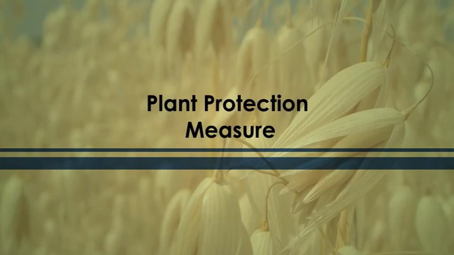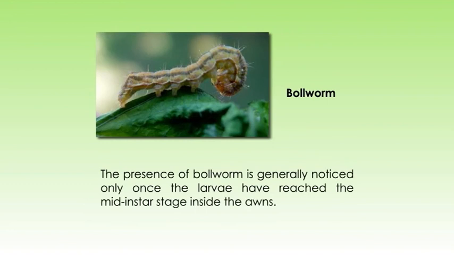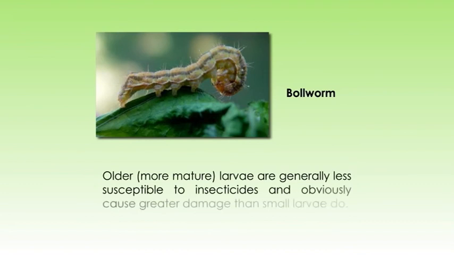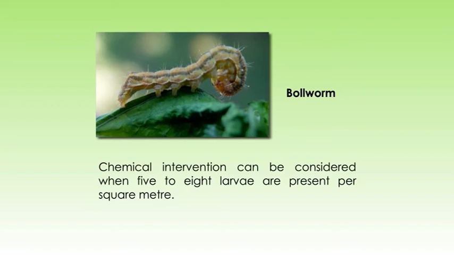Now let's come to plant protection measures. Let's see the insects which are destructive to the crop. The bollworm. The presence of bollworm is generally noticed only once the larvae have reached the mid-instar stage inside the awns. Older and more mature larvae are generally less susceptible to insecticides and obviously cause greater damage than the small larvae do. Chemical interventions can be considered when 5 to 8 larvae are present per square meter.